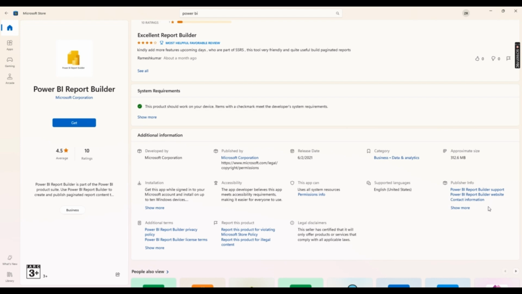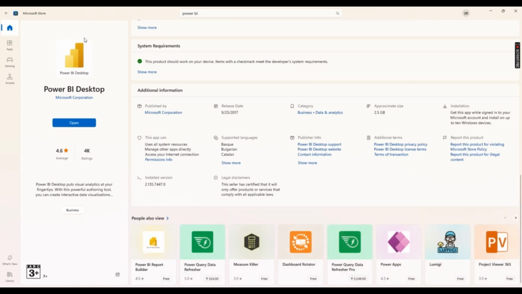Automatically you will get support from Microsoft, right? It is also officially published by Microsoft. If you click on get, it will be installed, right? But we don't want it right now, we're going to focus on Power BI Desktop in this course.